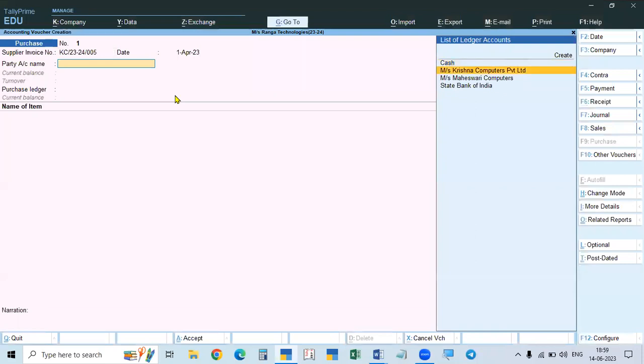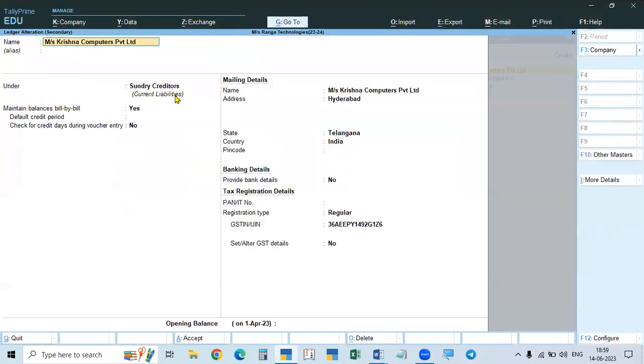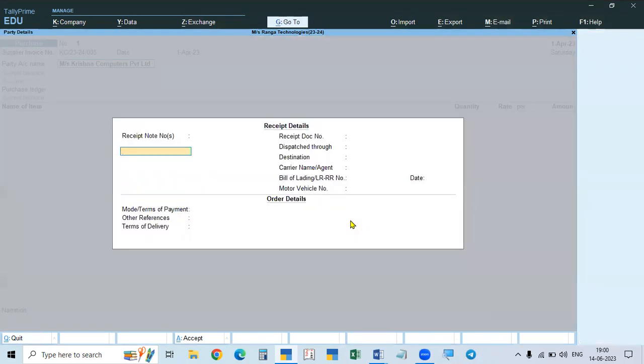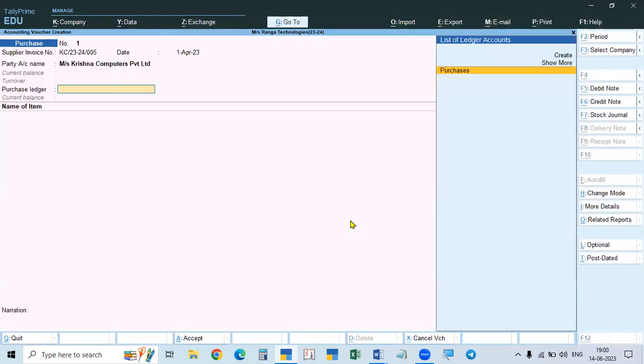Here you have to take Krishna Computers, which I already created under Sundry Creditors, and regular, and you have to give the name. But be careful with the state, Telangana, and the Telangana number. I already created it, then save this, accept, and again accept. Now when you are purchasing goods, you have to take the purchase account.